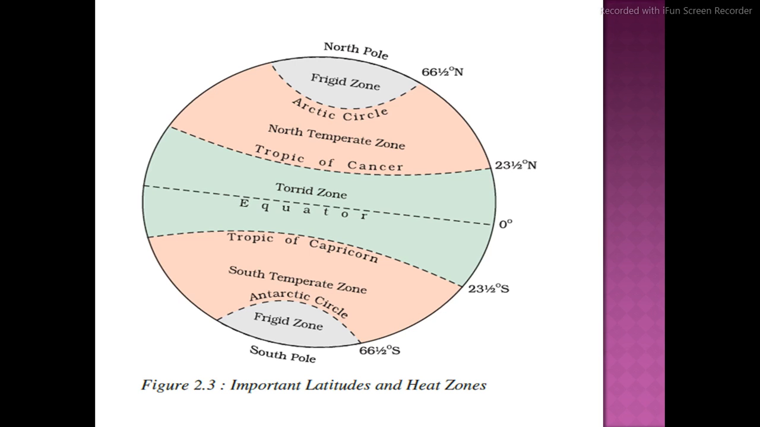Figure number 2.3, important latitudes and heat zone. Dear cadet, observe this diagram very clearly. All the cadets are requested to see this diagram in their textbook. Those who are not having the textbook, please see the diagram which I am showing you here. So here, important latitudes and heat zone. But today we are not going to discuss heat zone. That is going to be the next class topic. But in this class we will see the important latitudes. First one, I will explain in very simple words.